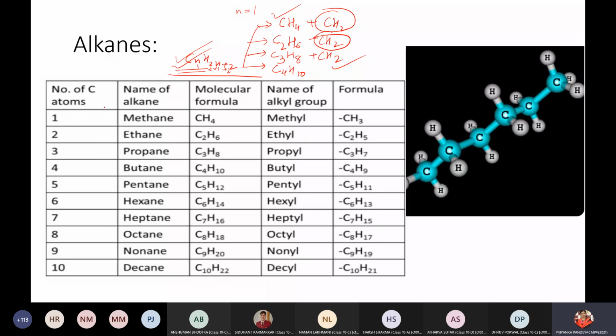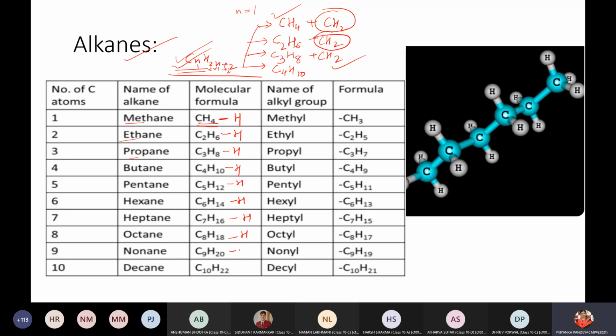Okay. Now let's move on to the first 10 members of alkanes, children. As you can see, for carbon, 1 carbon atom is there. It is meth, then eth, prop, because it is going to have carbon to carbon single bond. So it belongs to alkane, single bond, saturated hydrocarbons. What is special right now in the table? In organic chemistry, whenever we talk about bonding, for alkanes something is special. We are going to remove 1 hydrogen atom from any alkane, whether it is having 1 carbon atom, 2 carbon atoms, 3 carbon atoms. We are just removing 1 hydrogen.